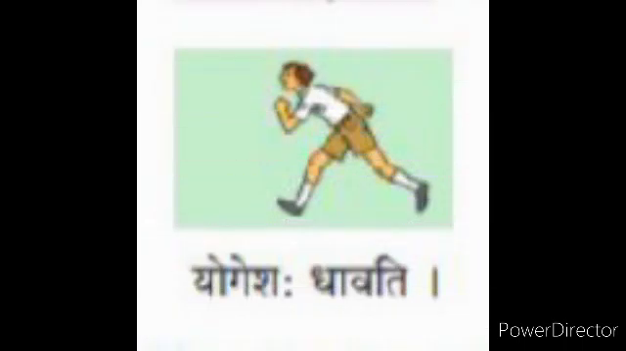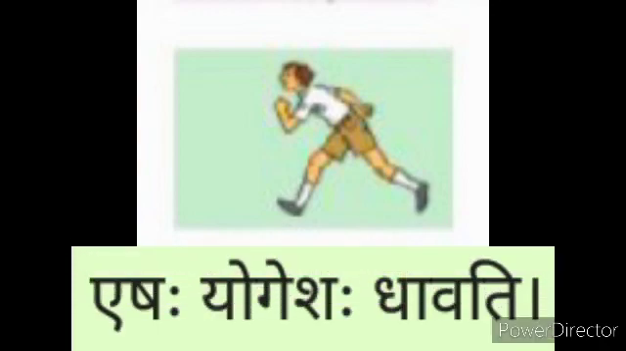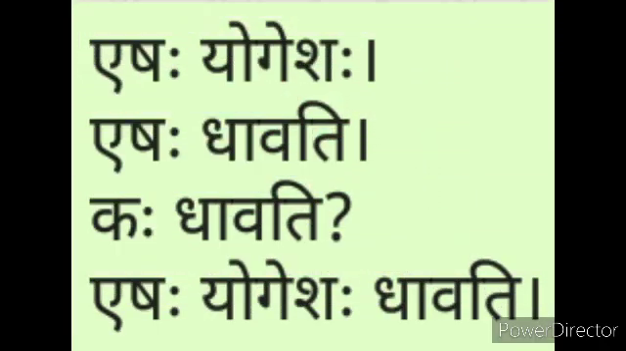See the first picture. Yogeshah Dhavati. Yogesh is running. So we make a sentence: एषः योगेशः धावति. Frame the question. Instead of एषः, what do we use? Yes, we use कः. कः धावति. So the answer is एषः योगेशः धावति.